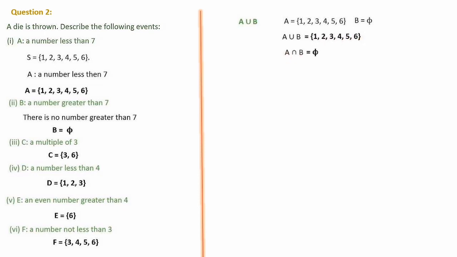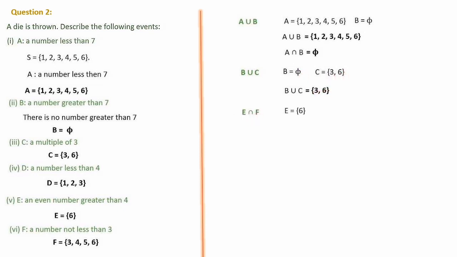So A intersection B we have to calculate. A intersection B is a null set, because for A and B there is no common element. That's why we call it a null set. Next we have to go for B union C. B we know is a null set. C we know is 3, 6. So B union C means B and C together: null set, no elements, and 3 and 6. So when we combine these two, only 3 and 6 will be coming.